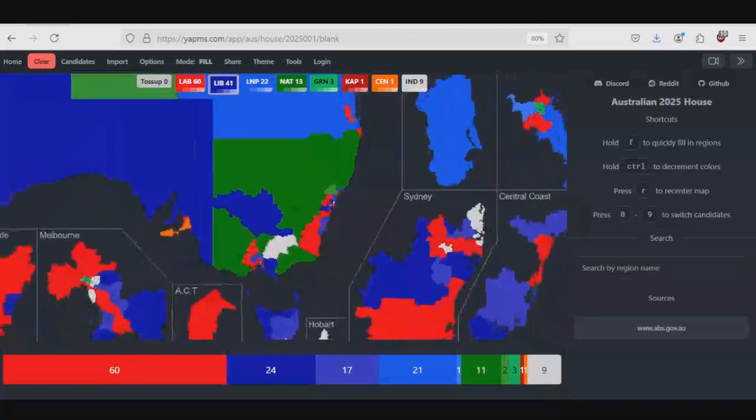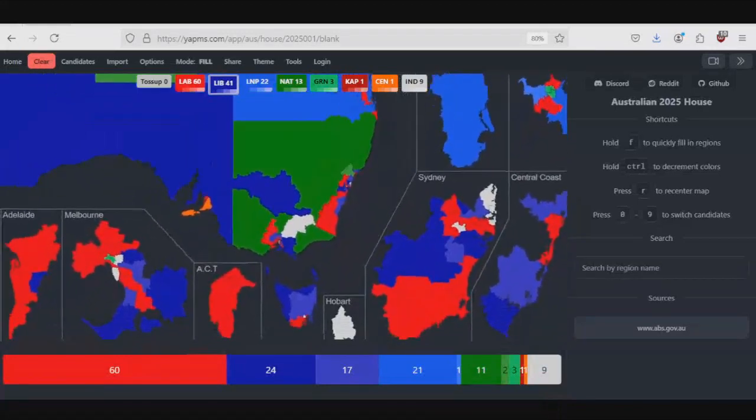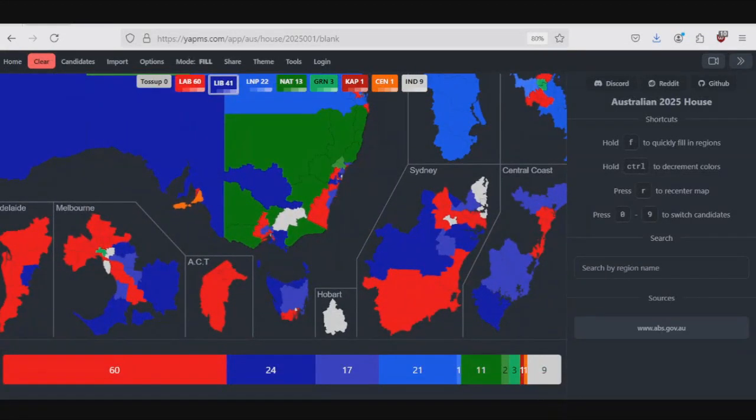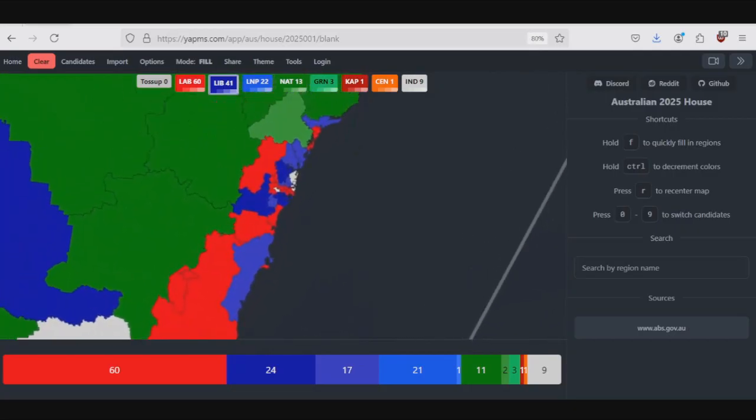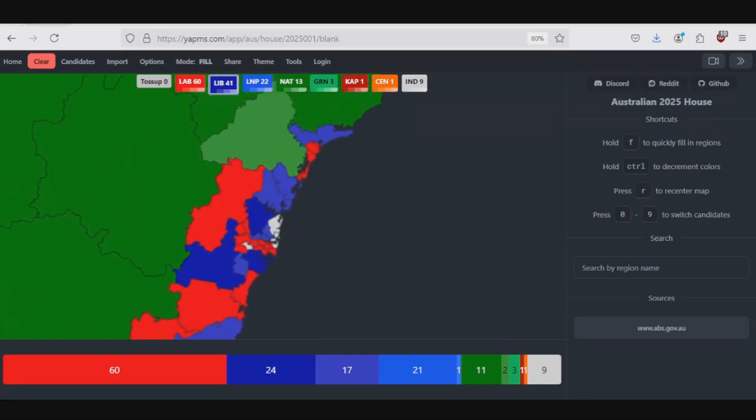Now we get on to the two states of interest. I guess we don't even need to talk about the ACT because nothing's happening there. And that is New South Wales and Victoria. I want to talk about New South Wales first. The seats that everyone's thinking are the goners are basically Bennelong, Gilmore and Paterson. Those are the three seats where most people are saying, yeah, it's over for Labor. They're going to lose those seats. The other seat, which is in the likely column, is Robertson, which is seen as the bellwether seat. And then you have a handful of seats where the most recent MRP is pointing to a nail biter.